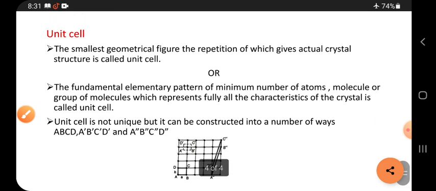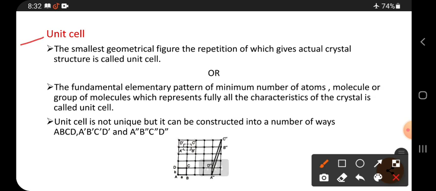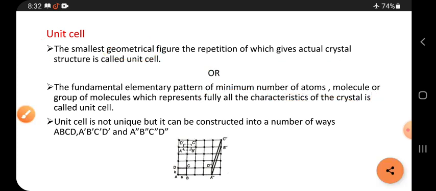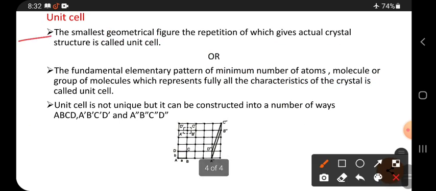And the next, unit cell. What is a unit cell? The smallest geometrical figure, the repetition of which gives the actual crystal structure, is called a unit cell. Geometrical figure means a square or a rectangle; geometry contains squares and rectangles. Once again, the smallest geometrical figure, the repetition of which gives the actual crystal structure.